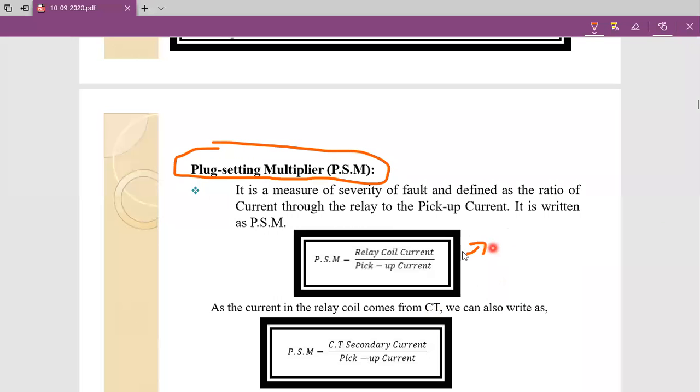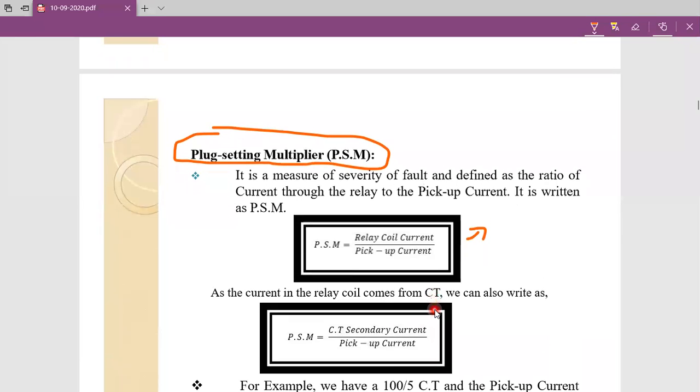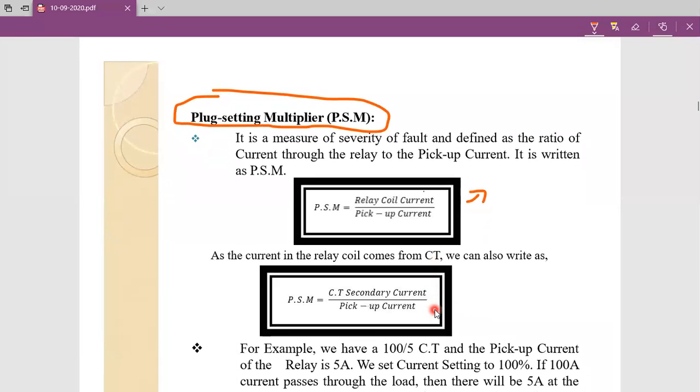So that's why in place of relay coil current we write current transformer secondary current divided by pickup current. So PSM, plug setting multiplier, is nothing but the ratio of relay coil current to pickup current, or current transformer secondary current to pickup current. So this one is the expression of plug setting multiplier.